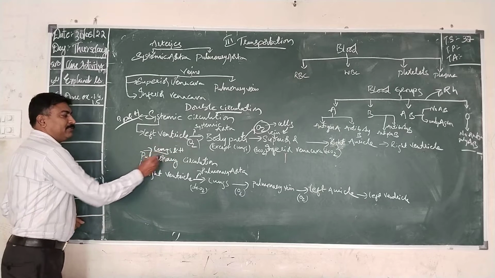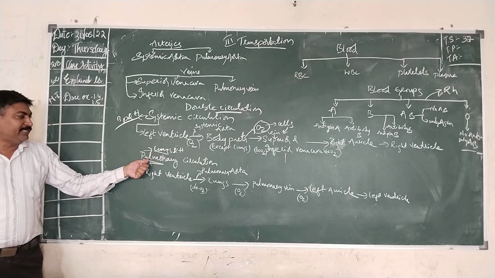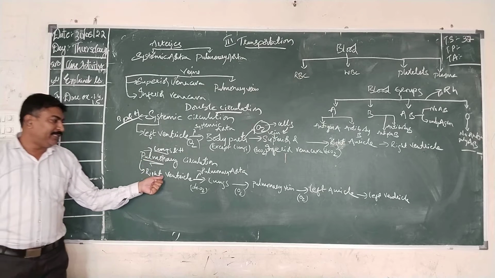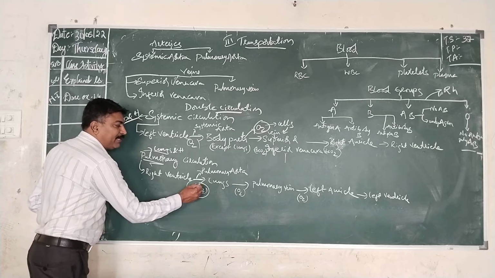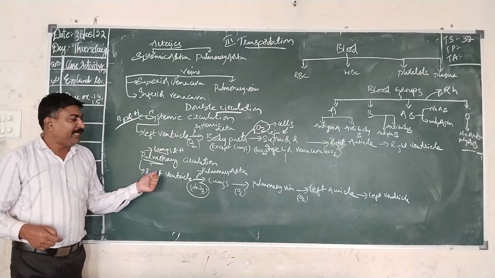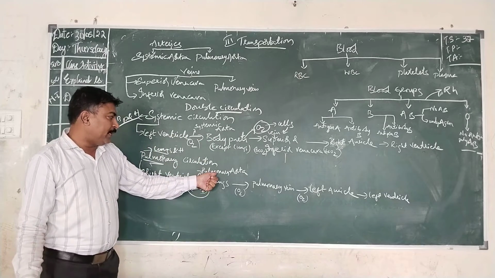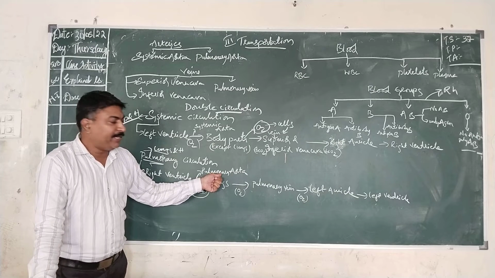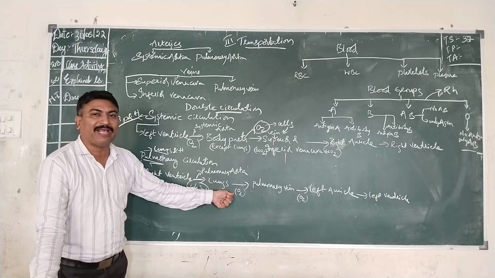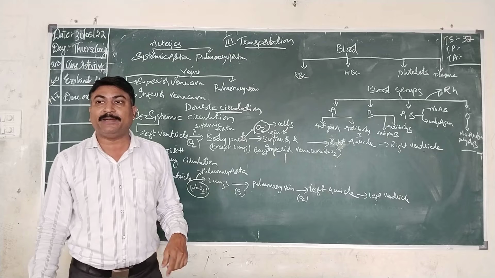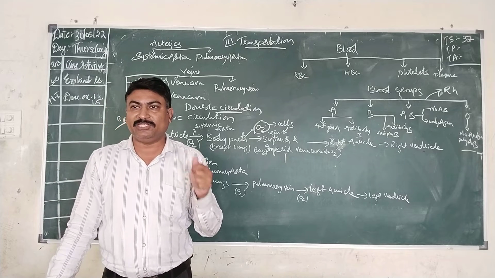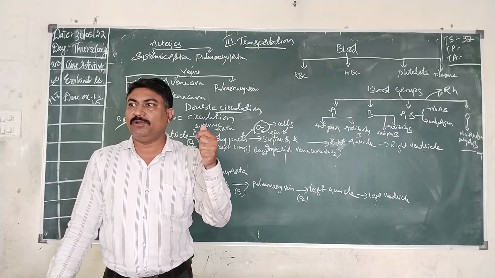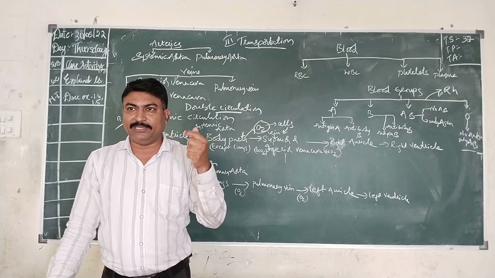Next, the circulation that takes place between lungs and heart is known as pulmonary circulation. Pulmonary means lungs. So it starts with the right ventricle. The right ventricle contains deoxygenated blood, which is coming from various body parts. It will be pumped through the pulmonary aorta into the lungs, where exchange of gases takes place. We have seen in the respiratory system how gas exchange takes place. The blood capillaries move to the alveoli, and there exchange of gases takes place.